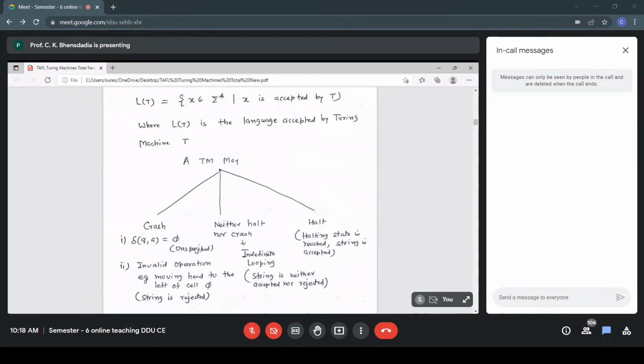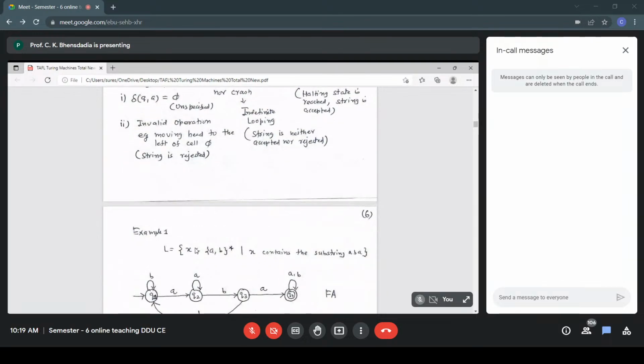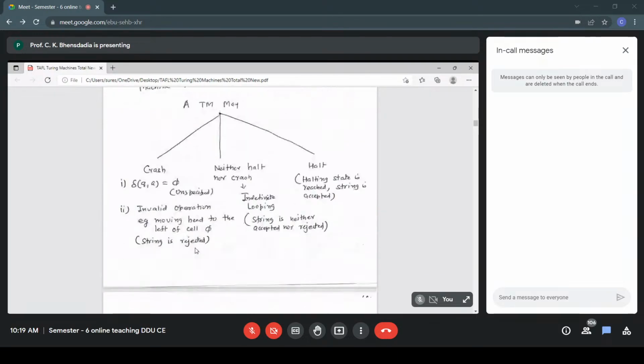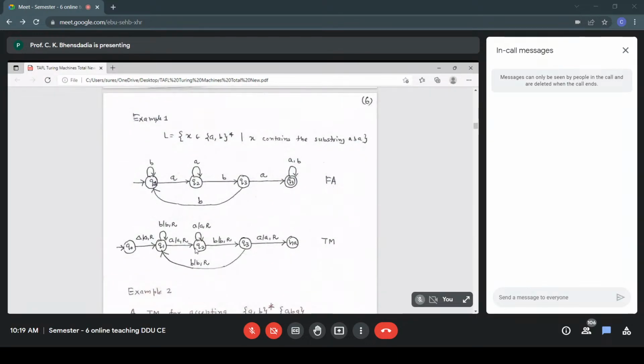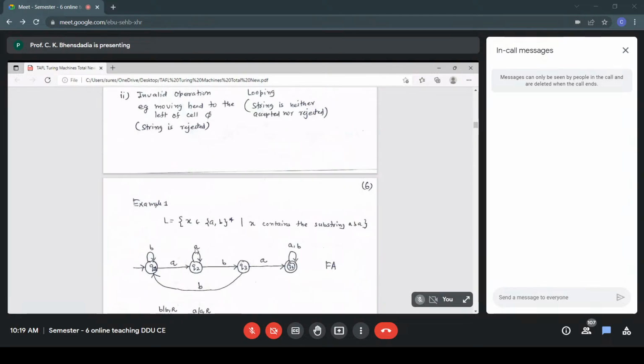The three possible actions of a Turing machine: it may crash, may halt, or neither halt nor crash. These are three possibilities. So with these examples and definitions, we quickly move to the first example. Look at this. X belongs to (a+b)*, and X contains the substring aba. This is my first example.